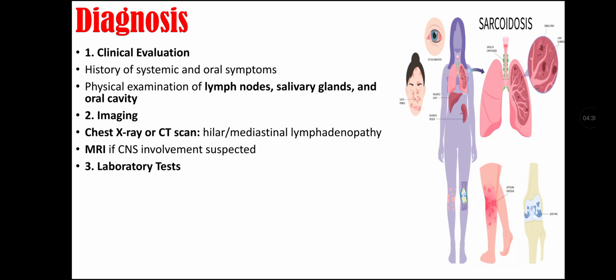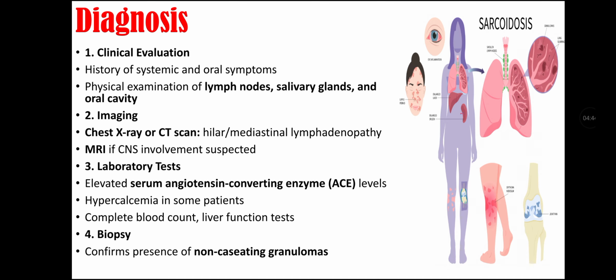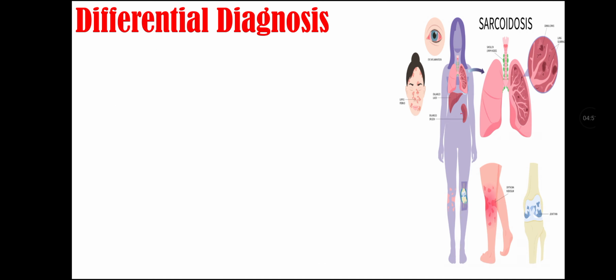We can also do laboratory tests for diagnosis that include elevated serum angiotensin converting enzyme level, hypercalcemia in some patients, and complete blood count and liver function test. We can also do biopsy in diagnosis that confirms presence of non-caseating granulomas. Oral mucosal biopsy may reveal granulomatous inflammation.